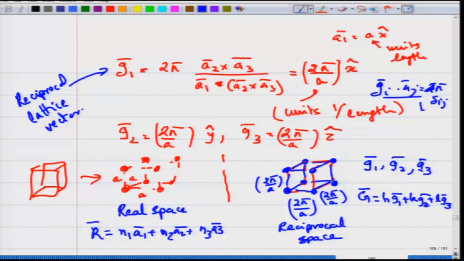The reciprocal lattice is inverse of length, and as you see for the cubic lattice it is 2 pi by a. A is the lattice constant of your cubic lattice. So, this is a very important concept of a reciprocal lattice. Corresponding to every real lattice you have also a reciprocal lattice, and it is very useful for understanding the properties of the crystal. By using the reciprocal lattice for a given lattice, you can understand various properties like diffraction of waves through the crystal, which we will do next in our coming lecture.